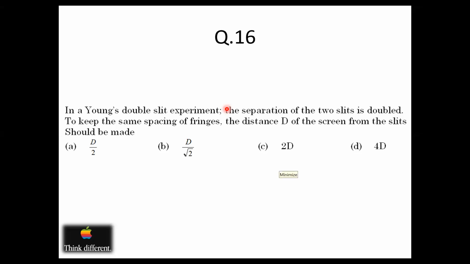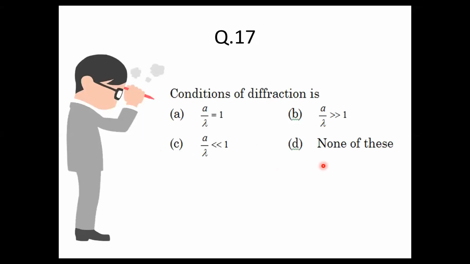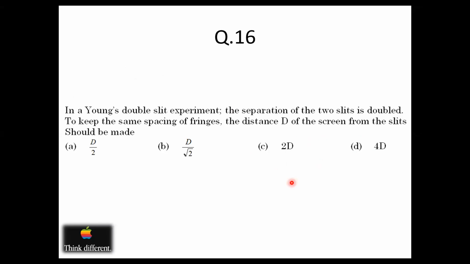If the separation of the two slits is doubled, then it will become 2D. It is option C. So here it is option C, that is 2D.